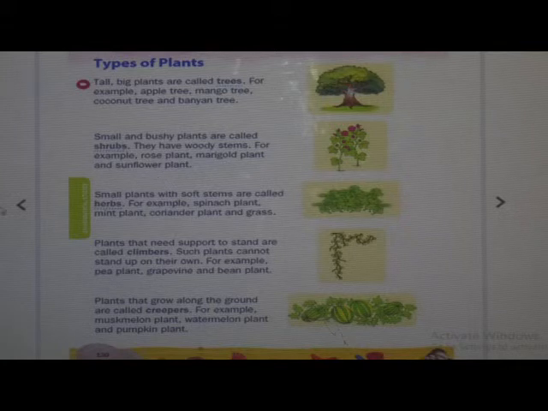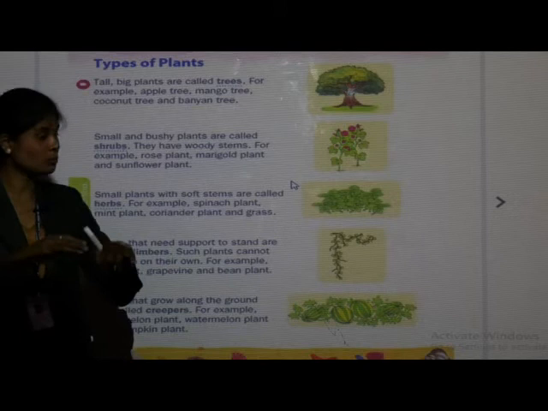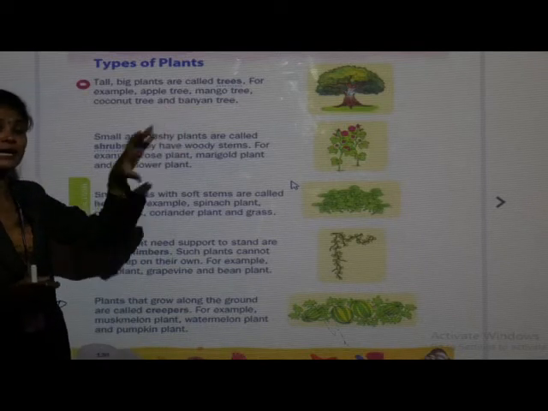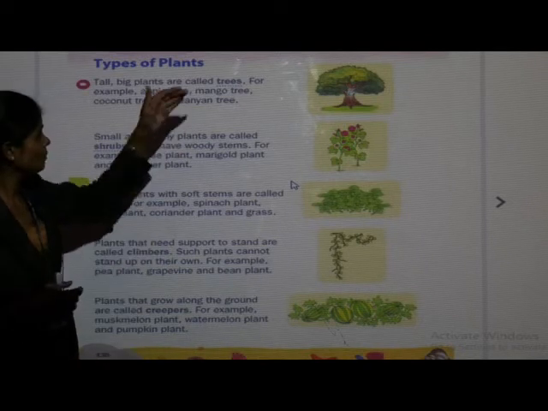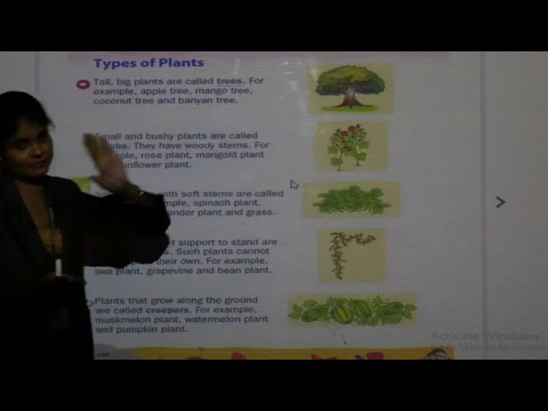Shrubs are bushy plants and they have woody stem and their size is medium, means they are shorter than trees. How are shrubs? Small and bushy. They are in medium size, means they are shorter than trees.